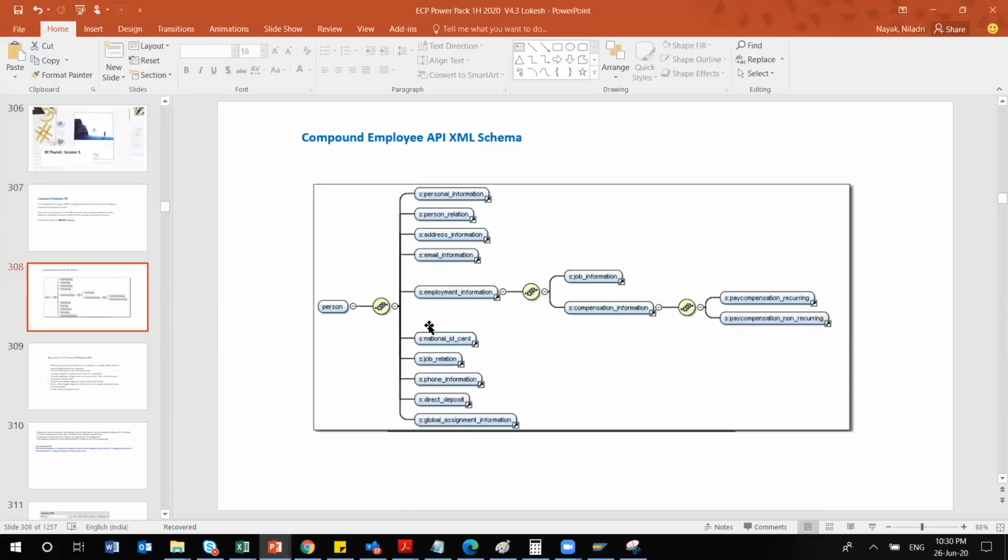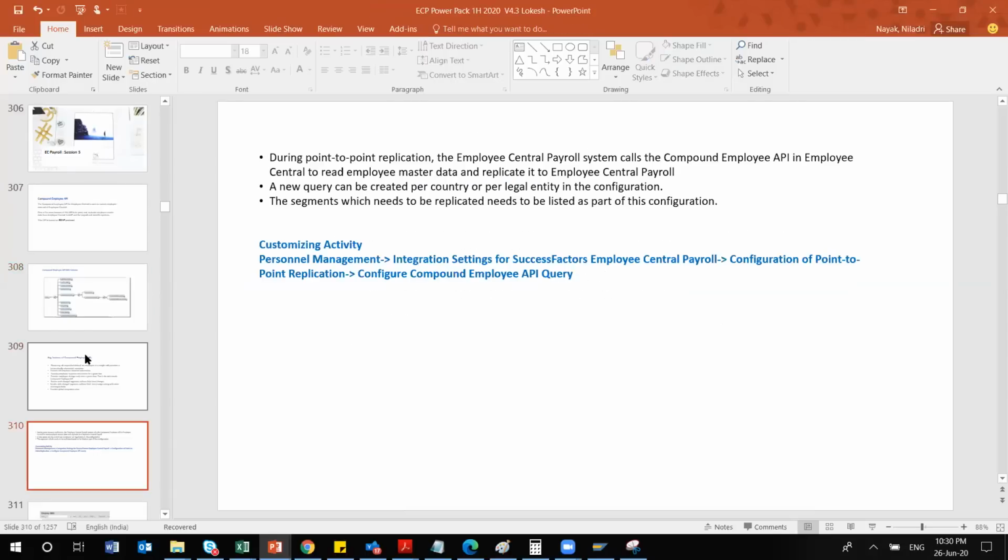And this is how a typical XML schema looks for the compound employee API. Those details also we do not have to go into. But from this XML, we can understand what information we can extract from the employee central system to our employee central payroll system. In this XML, you will see personal information, person relation, address information. These are the possible data which we can extract from employee central to employee central payroll. This schema talks about that.